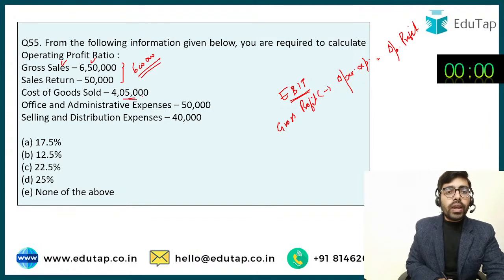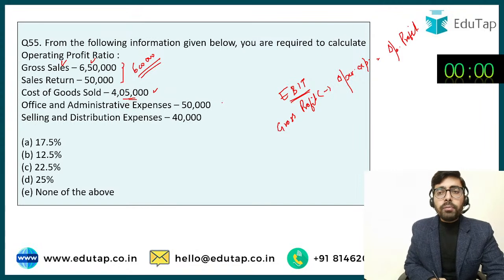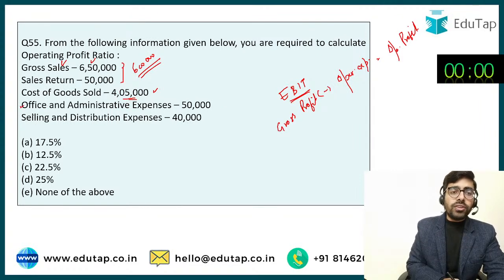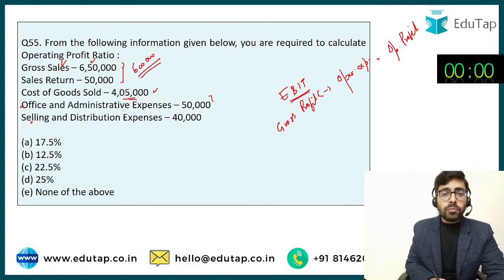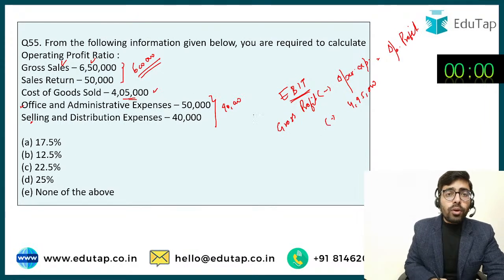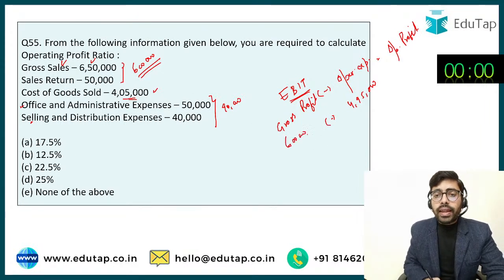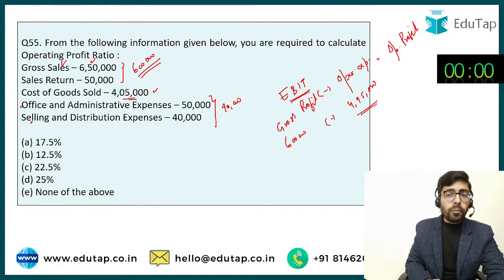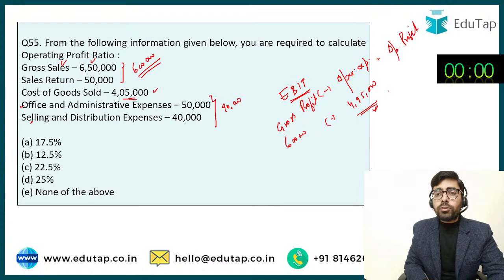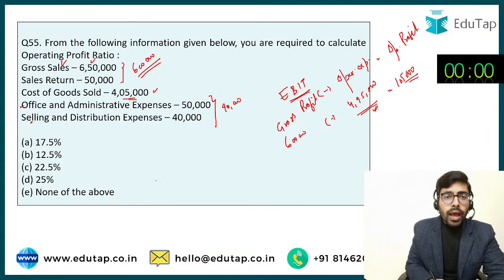Cost of goods sold, we are already given, they are 4,05,000, and we are being given ki operating expenses, office and administration expense, selling and distribution expense, they are 40, 50 and 40, yani ki they are 90,000. Okay, so total operating expense kitna ho gaya? Total operating expense 4,05,000 plus 90,000, ये हमारे पास हो गया 4,95,000. सेल्स फिगर 6 लाख है और कॉस्ट ऑफ गुड्स सोल्ड और ऑपरेटिंग एक्सपेंस मैंने दोनों ऐड कर दिए. तो हमारे पास ऑपरेटिंग प्रॉफिट निकल कर आया 1,05,000. एंड हमें इसकी रेशियो निकालना है.